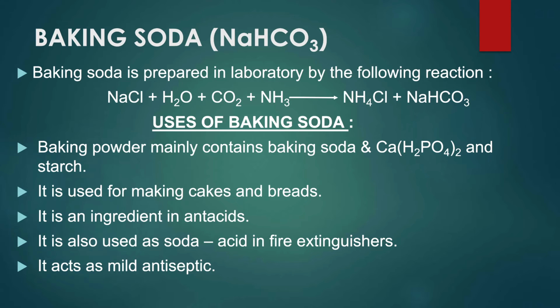Baking soda is used for making cakes and breads. The baking powder mainly contains baking soda, calcium hydrogen phosphate and starch. Baking soda is an ingredient in antacids. It is used as soda acid in fire extinguishers. It also acts as a mild antiseptic.